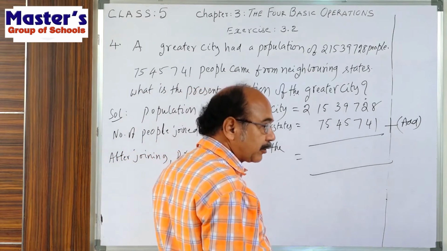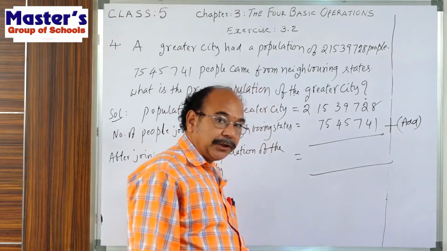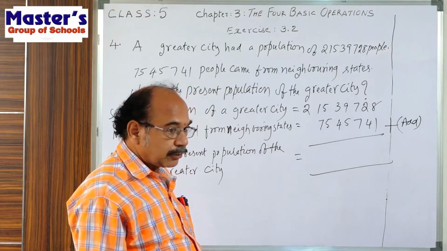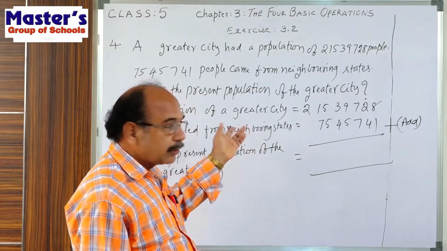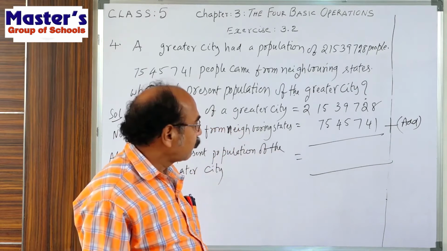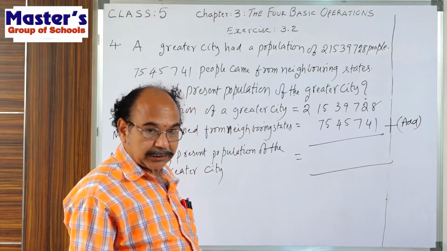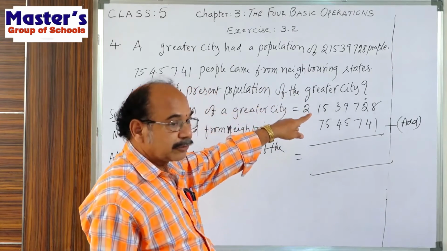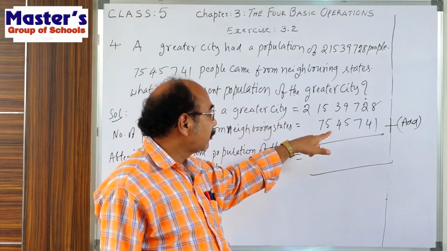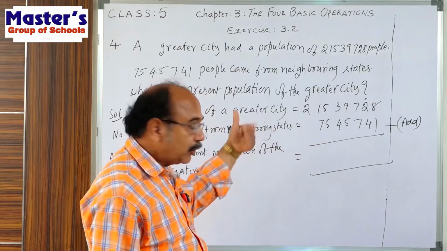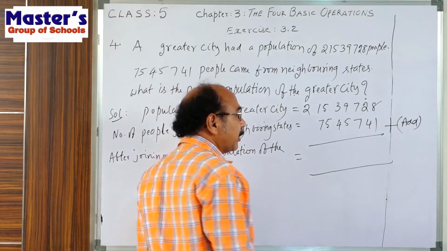So here the addition operation is needed because, including the extra people, we are telling the present population. That's why the before population is that one. Now the extra added is this one. Now present population means we add these two.